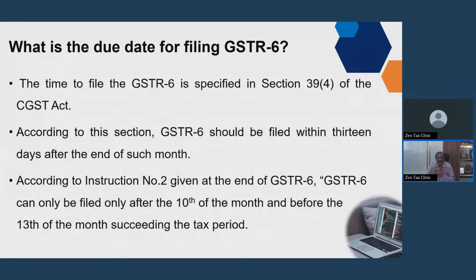But there is an instruction given in GSTR 6 that it can be filed only from the 10th of the month. You cannot file on the 2nd. You can file after the 10th of the month and before the 13th of the succeeding month. For GSTR 1, you can file on the first or second day of the next month, but such an option is not there in the case of GSTR 6. You can file it only between the 10th and 13th.